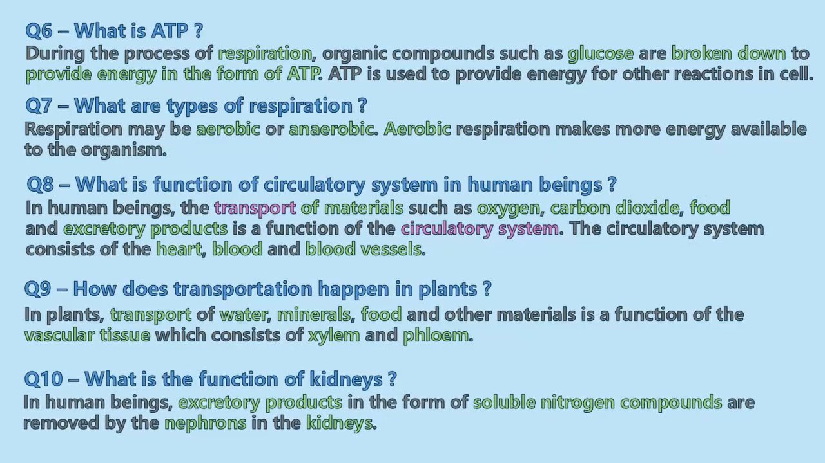What is the function of kidneys? In human beings, excretory products in the form of soluble nitrogen compounds are removed by nephrons in the kidneys. Whenever the body creates energy, the byproducts are carbon dioxide and unwanted products, which are excretory products. Excretory means they have to be taken outside the body. These are in the form of nitrogen compounds, which usually are soluble in blood. So the blood will transport it to the kidneys, and the nephrons in the kidneys will absorb this and excrete it out of the human body.